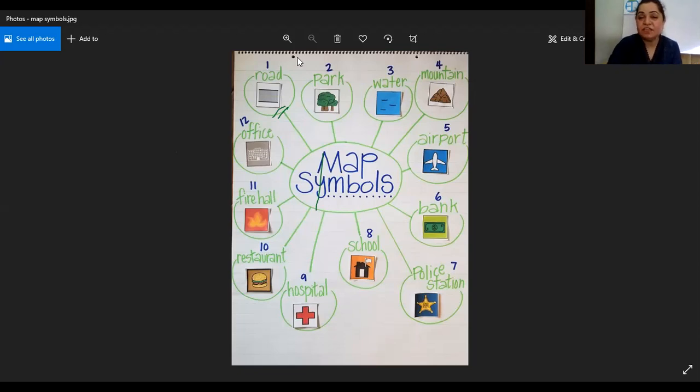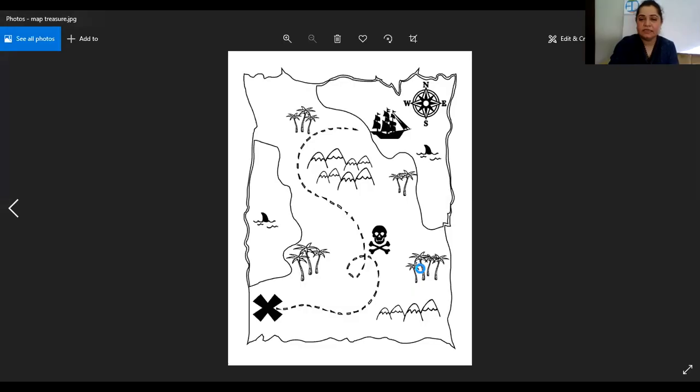Even when you open up a map on your devices, on your mobile phones, on your tabs, there are symbols over there on the map, which you can easily have a look at, right? So I'm just going to share another picture with you right now. Yeah, this is also a kind of map, right?